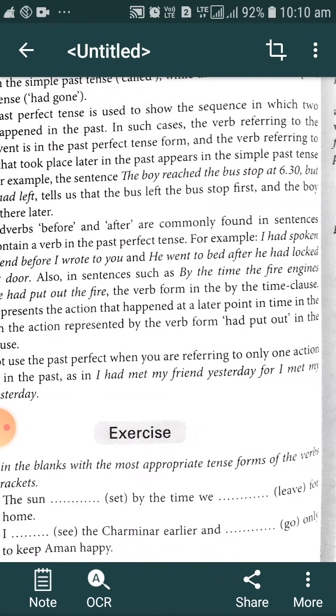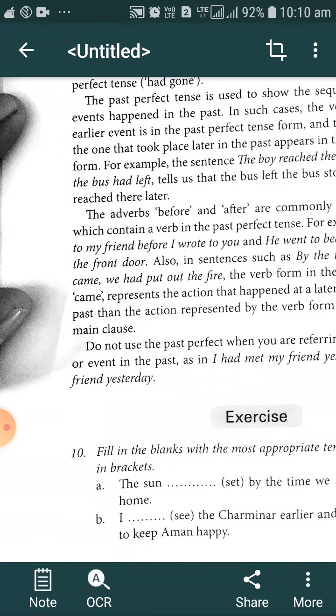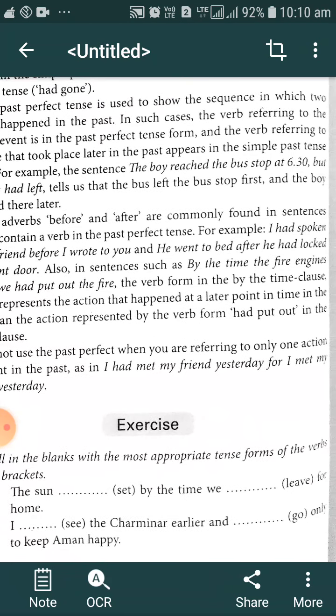He went to bed after he had locked the front door. It means he went to bed. The going to bed is the later action, that action happened later, but before that he had locked the front door. Firstly he locked the front door, then he went to bed.